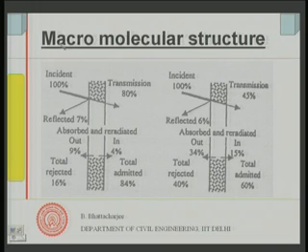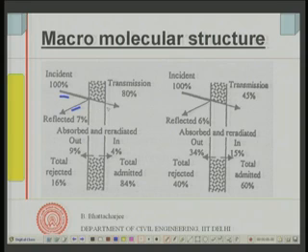Okay, if you see this solar gain factor, let us say if 100% is incident here at this point, right, some of it will be reflected back and some of it will be transmitted, and some amount will be absorbed also. For example, in this case 100% is incident, 7% is reflected, and 80% is transmitted.